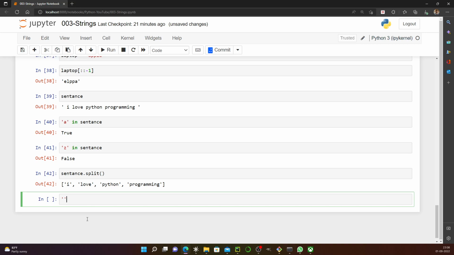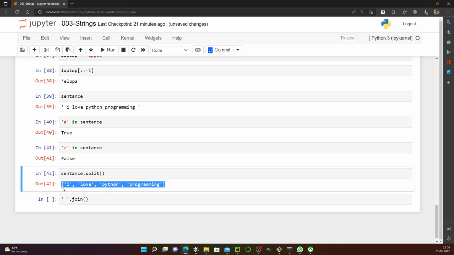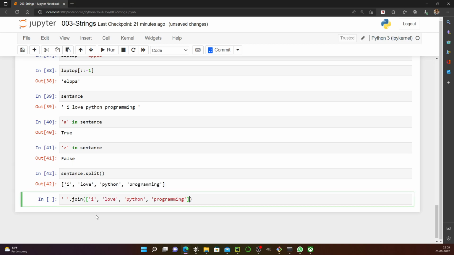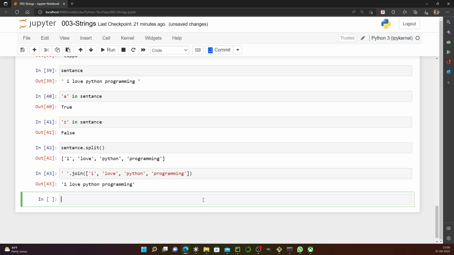And to join this, we have another good function called join, which takes input as a list of strings to convert into a string. So string to list and list to string is a very powerful tool, which we will see often when we do some programming questions going forward.